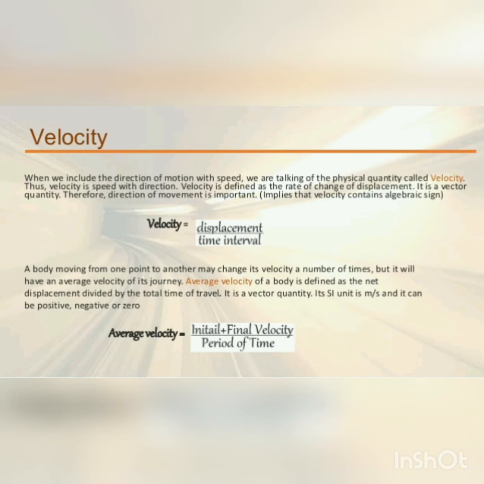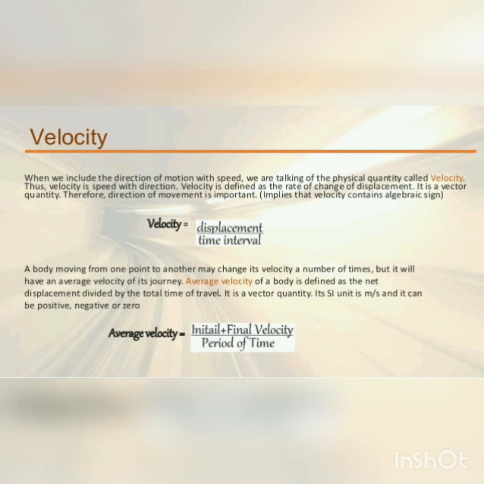Mathematically it is written as shown in the figure: average velocity equals (u plus v) divided by 2, where Av is average velocity, u is the initial velocity, and v is the final velocity of the object. Speed and velocity have the same unit, meter per second.